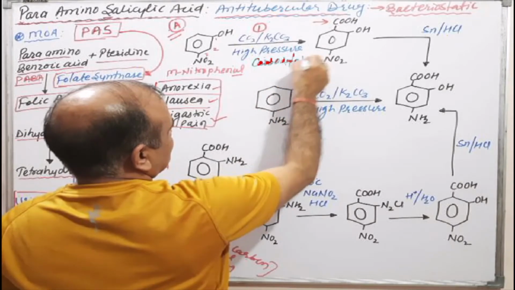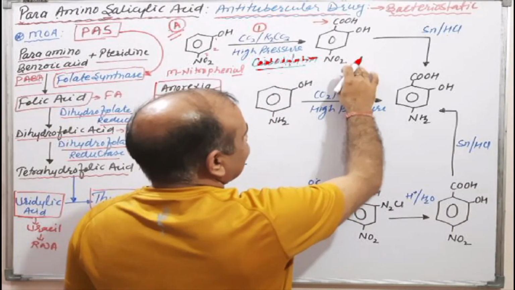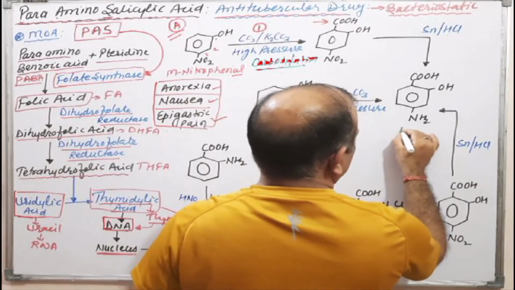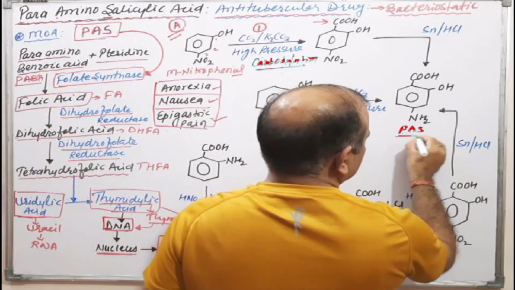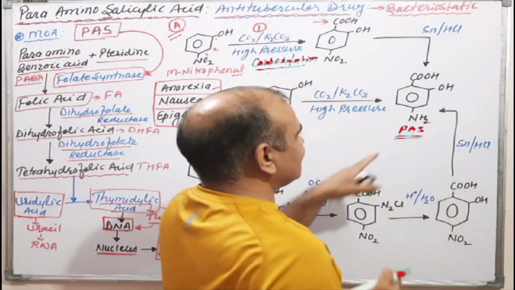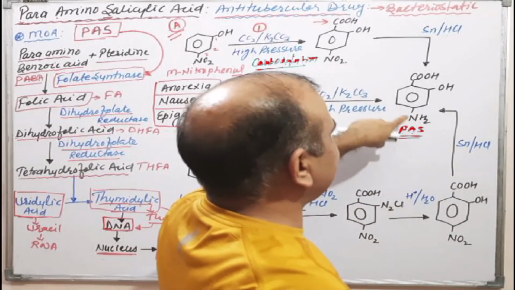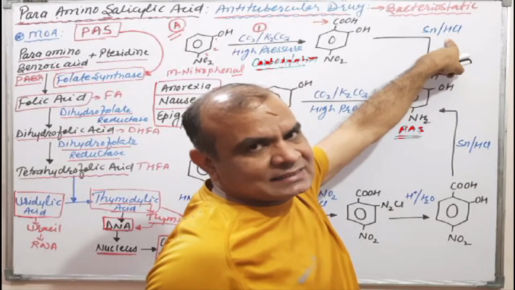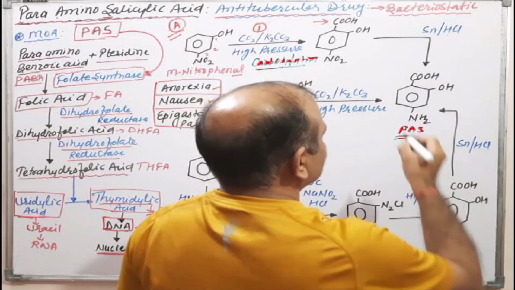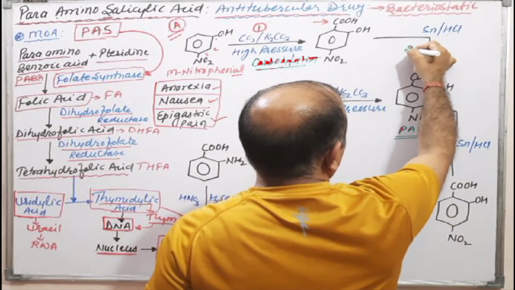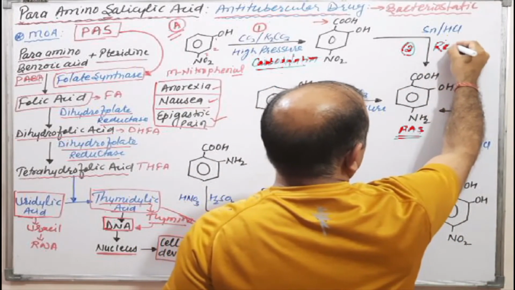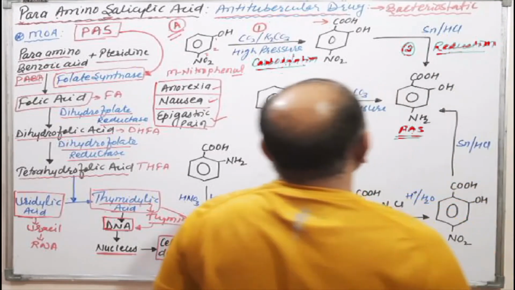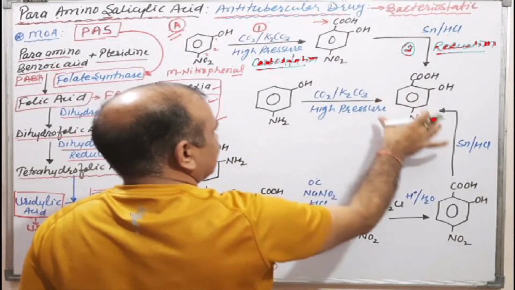Okay, now come to the next reaction. The only difference is that here our drug, PAS, means para amino salicylic acid. The only difference is the nitro group and the NH2 group. The nitro group is simply reduced by Sn/HCl into the amino group. That's why this reaction, reaction number two, is known as reduction. Okay, this is the reduction. Clear? This means our route number A is okay.